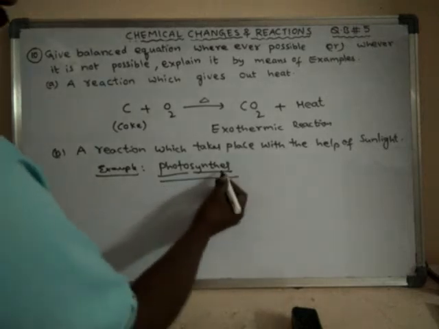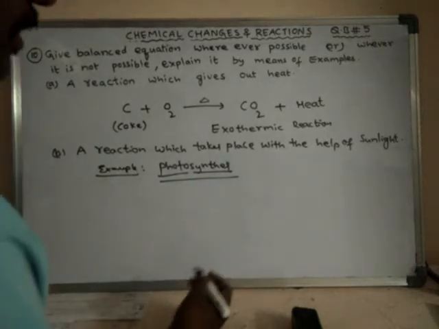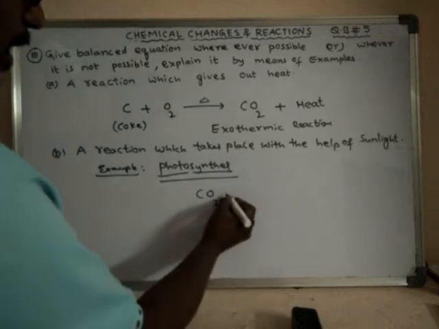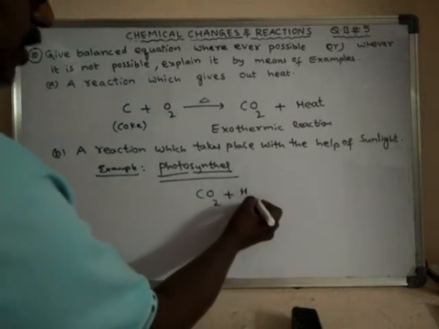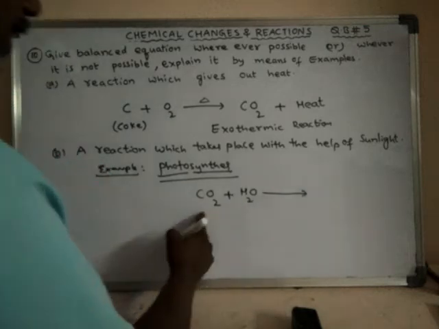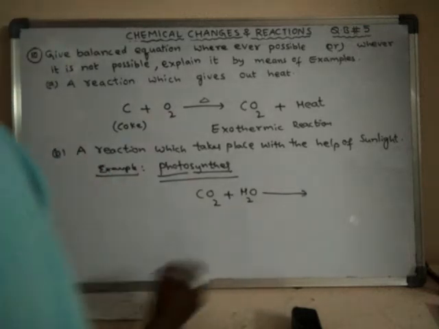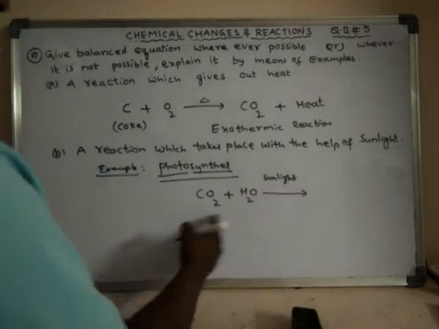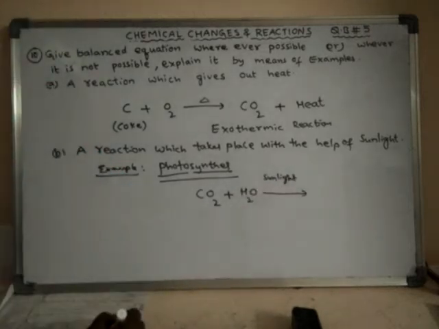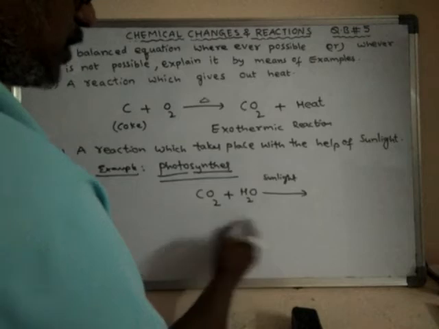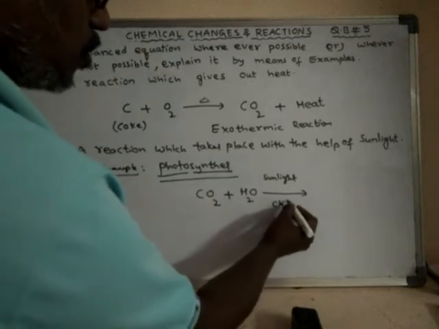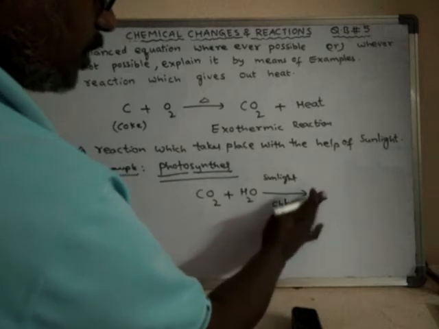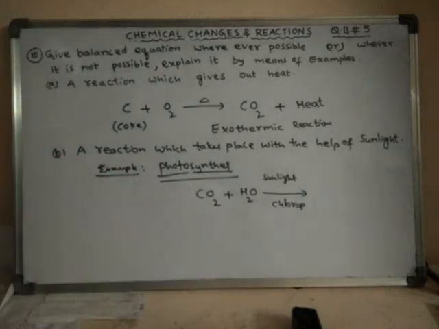See, actually during photosynthesis what happens? Green plants absorb carbon dioxide from the atmosphere and water. This carbon dioxide reacts with water in the presence of sunlight. This takes place in a substance known as chlorophyll.